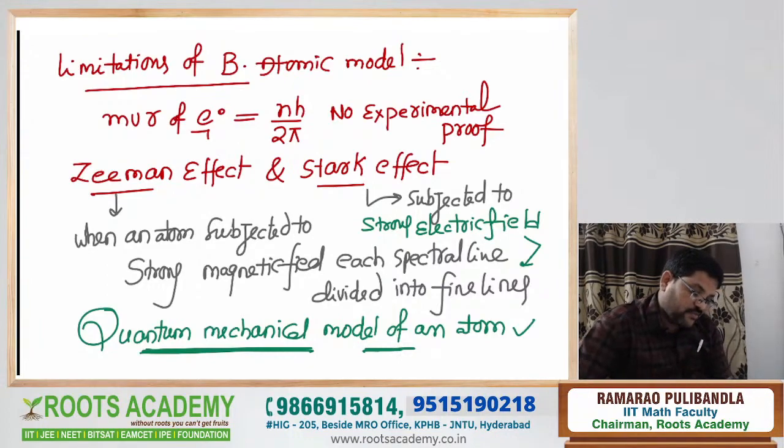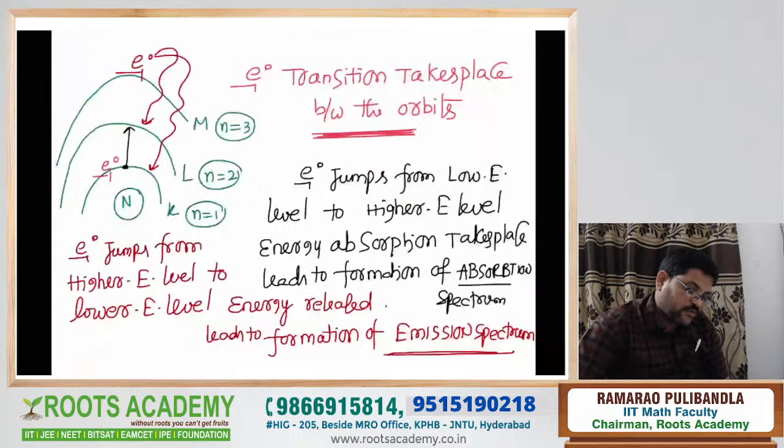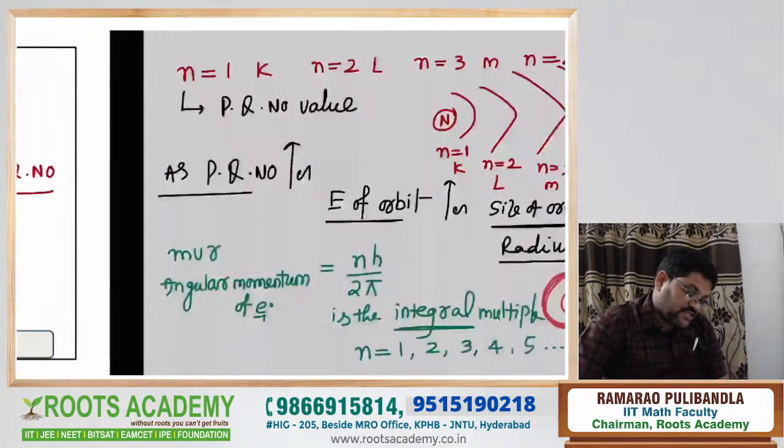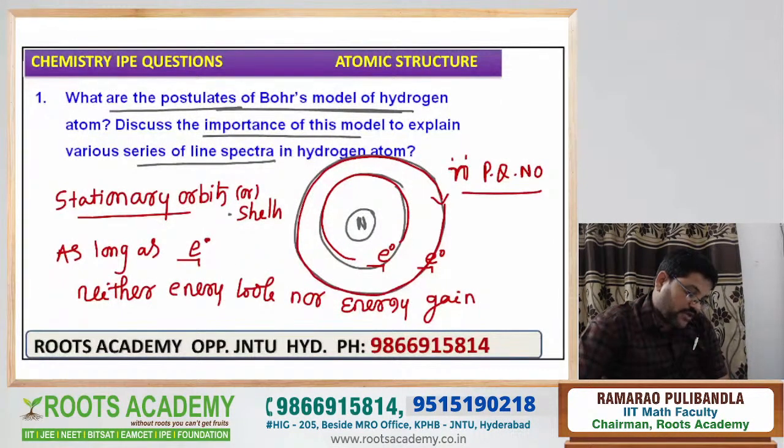So what is the next very important point? These important limitations are completed. Next, up to here is 8 marks. This is also one of the important questions. Two questions are combined: discuss the importance of this model to explain the various series of the line spectra in the hydrogen atom.